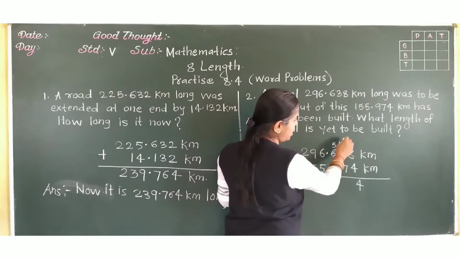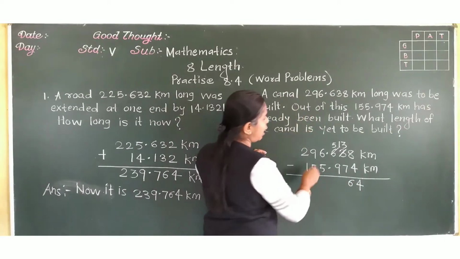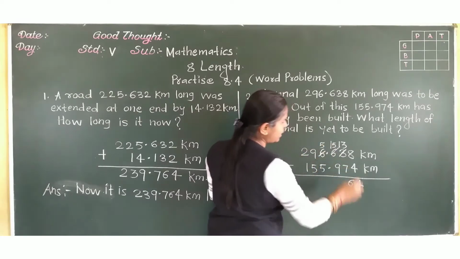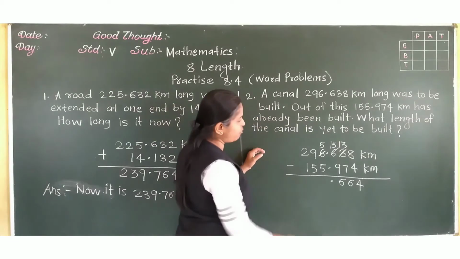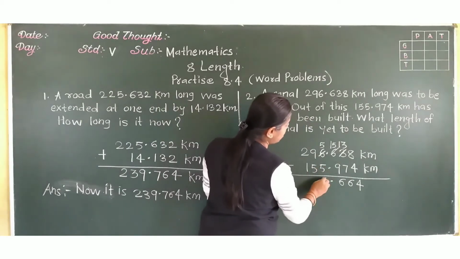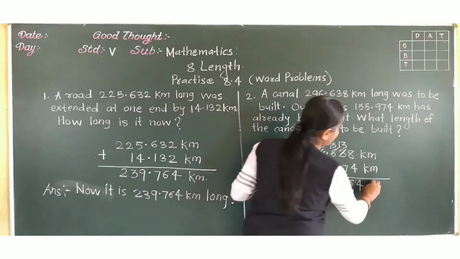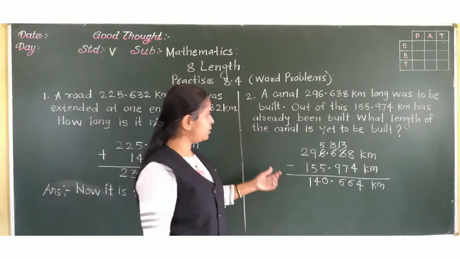Here 5 unit. 13 minus 7, 6. Okay. Now borrow 1 from here. Here 5 unit. 15 minus 9, 6. Put decimal. 5 minus 5, 0. Okay. 9 minus 5, 4. 2 minus 1, 1. That means how much part has remained?